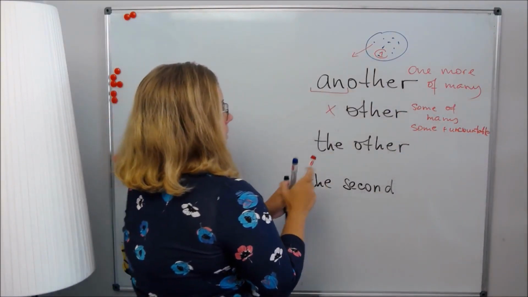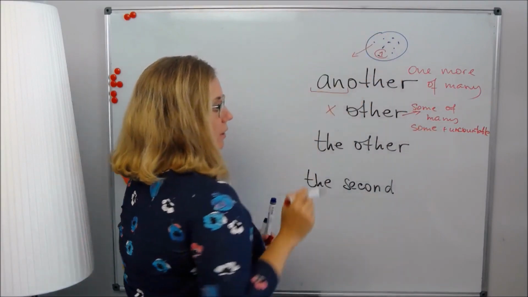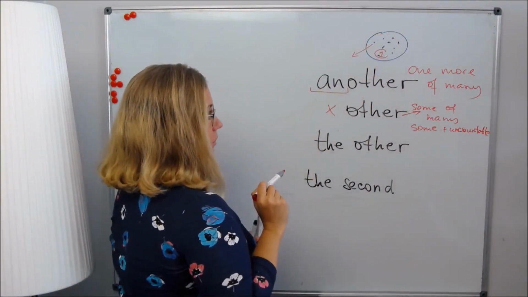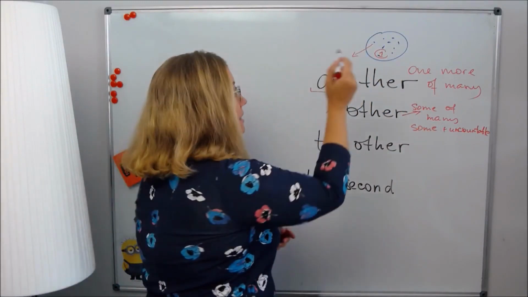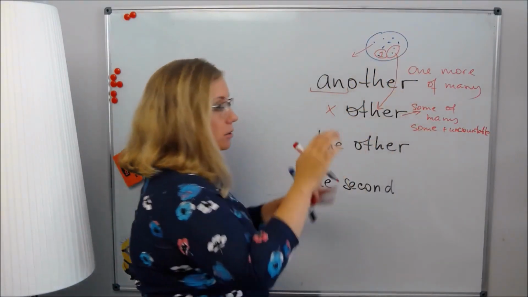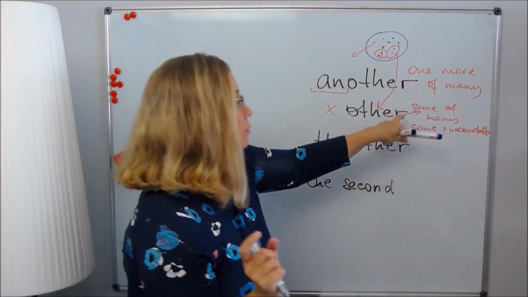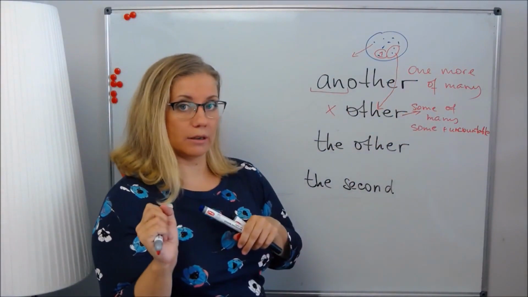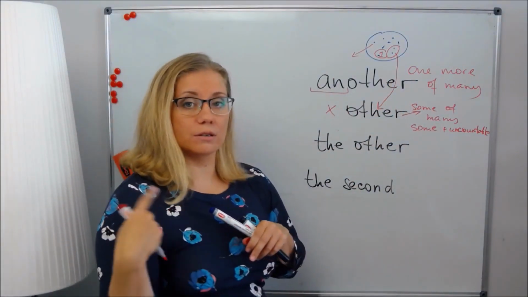As you can see, you can use it with plurals of countables. I will watch other videos later. Some of these many objects. Again, you have many, you pick several, and for plural, you use other. Other videos, other people, other things, and so on.